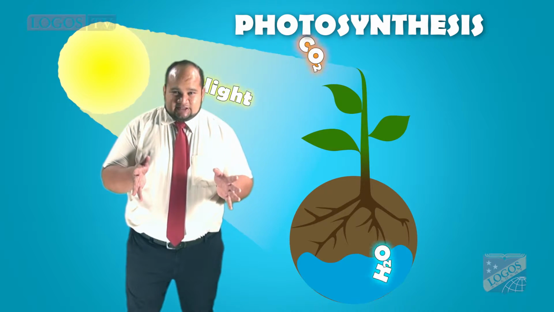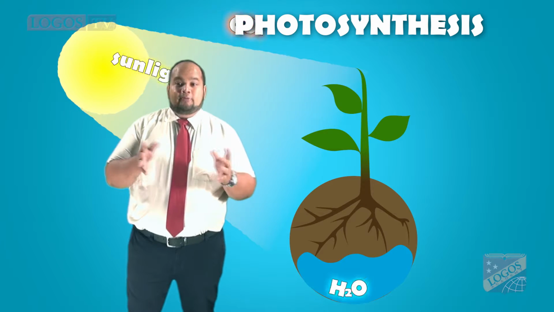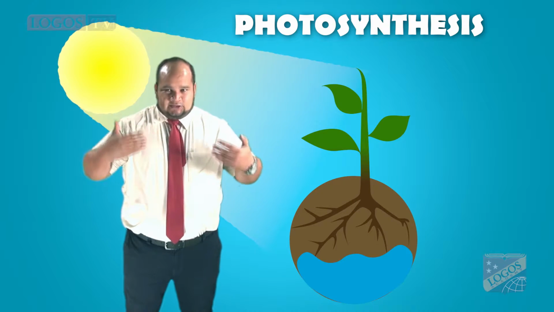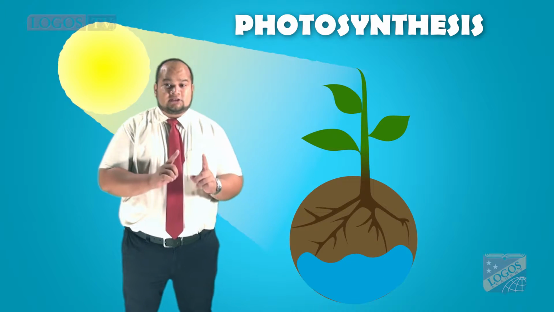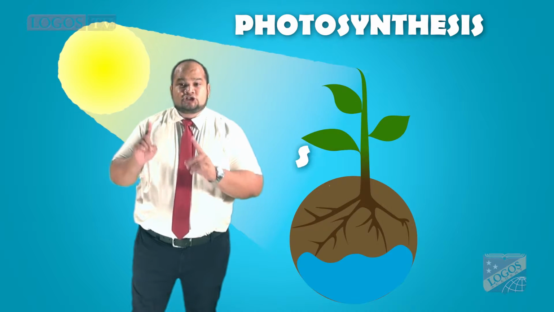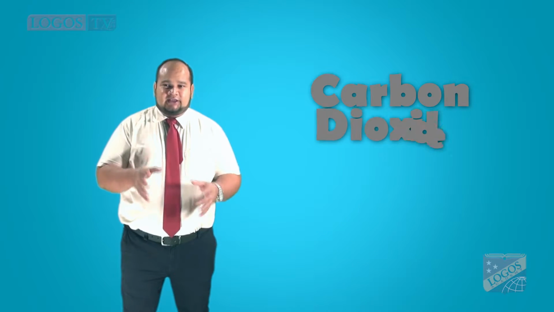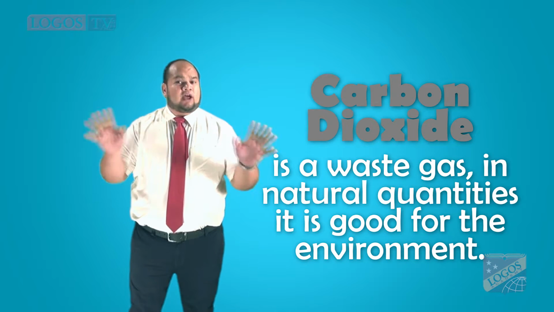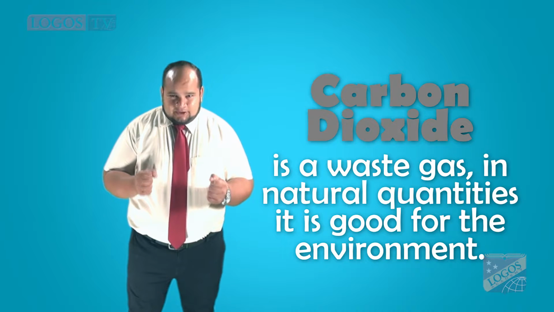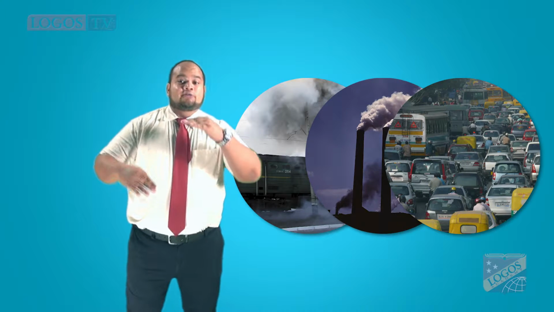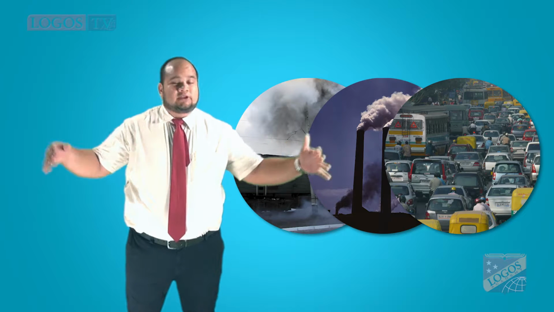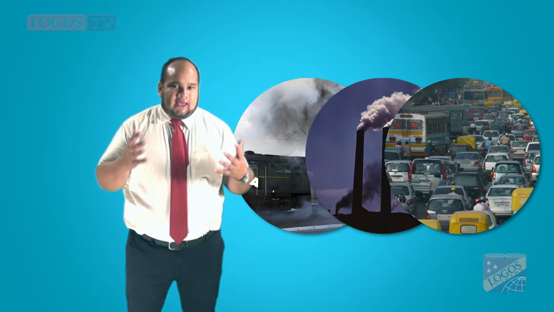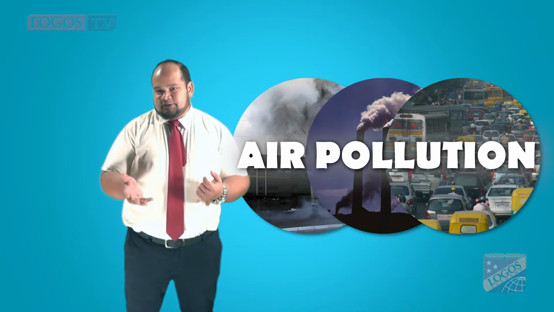During photosynthesis, which is the process by which plants use light from the sun to make their food inside their bodies, they absorb carbon dioxide and it becomes sugar. Carbon dioxide is a waste gas. In natural quantities, it is good for our environment. The problem is when human beings increase the amount of carbon dioxide around us. This leads to what we call air pollution or air contamination.